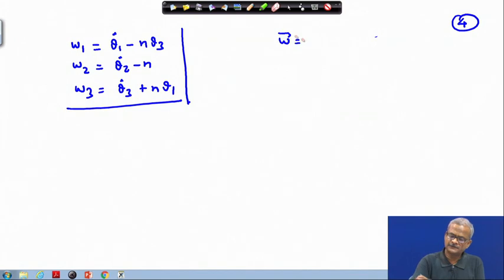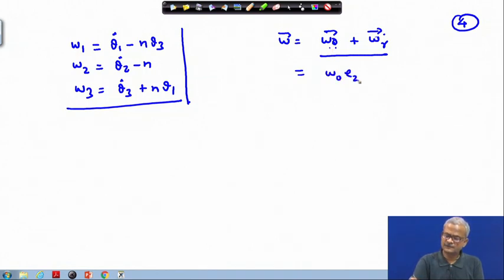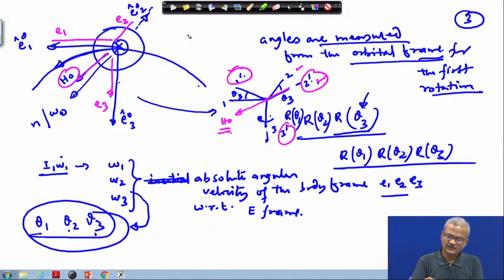Or either we can write it this way. First we write omega 0, and with respect to the orbital reference frame how your body is moving. So, that gives the absolute angular velocity. And what is this quantity? This is omega 0 times E 2 cap O with minus sign. Okay. Here your angular velocity is directed along the negative E 2 direction. So, this will come with minus omega 0 times E 2 cap, it is pointing along this direction.